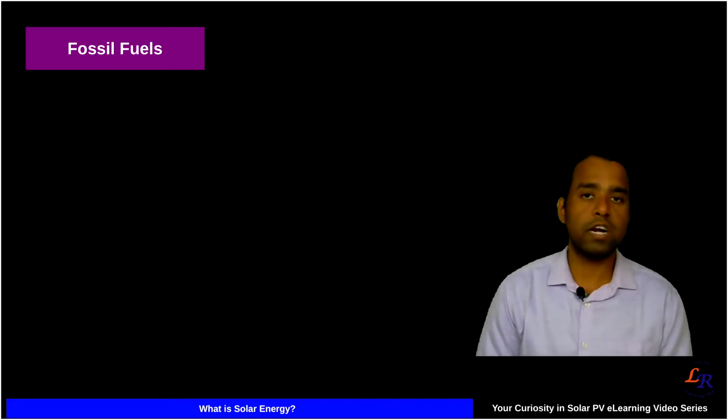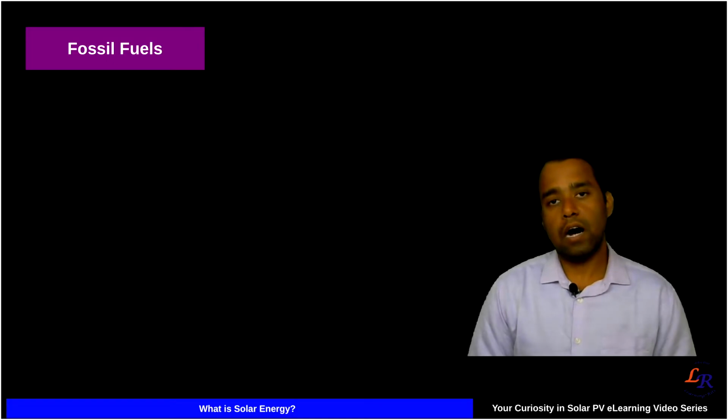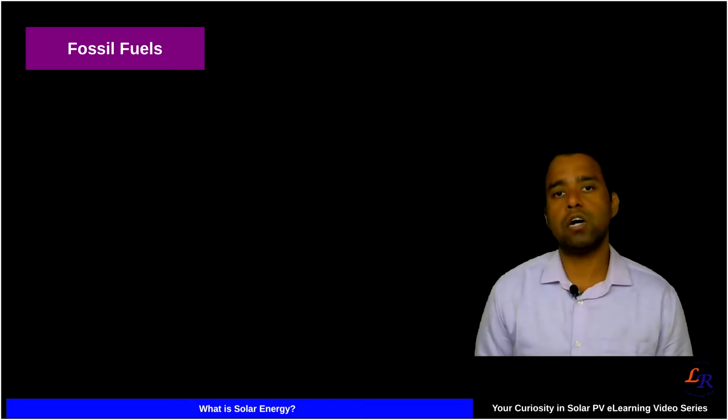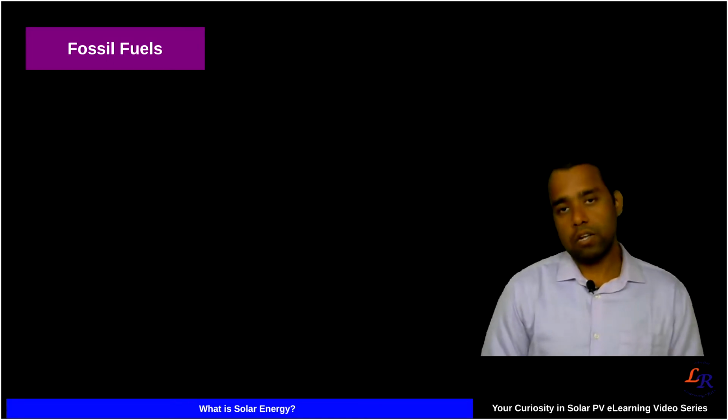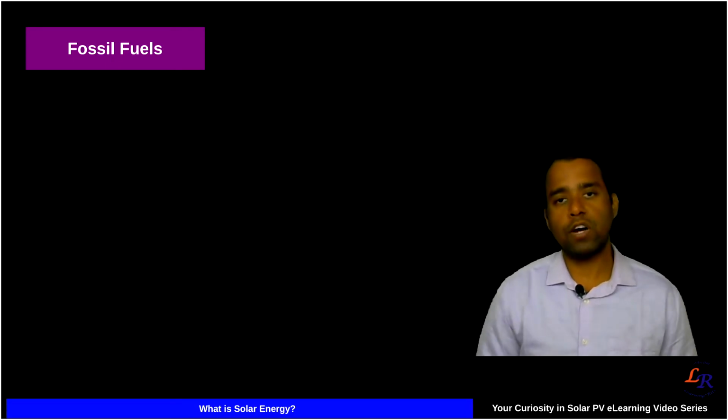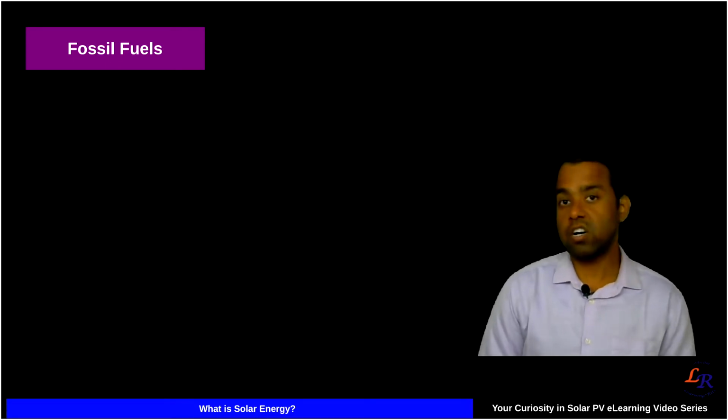Now you must be wondering, wow, if everything is coming from the sun, then why solar energy, why solar PV? So let's see the difference here.